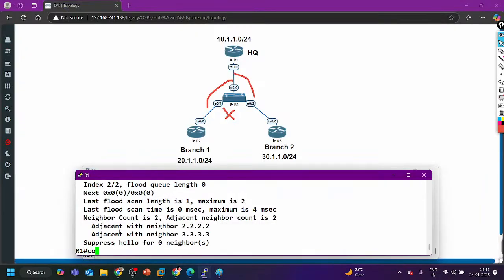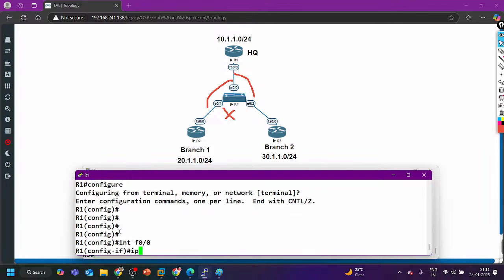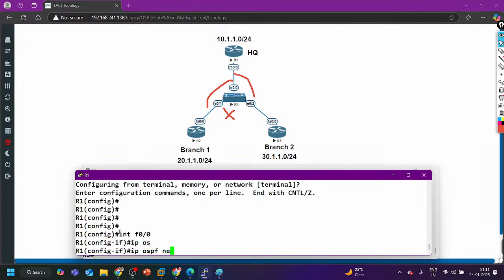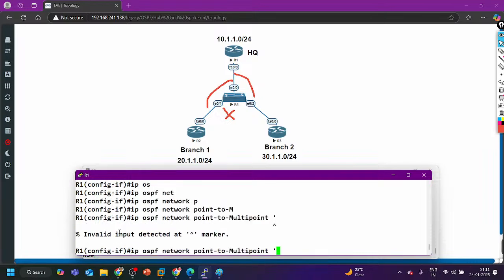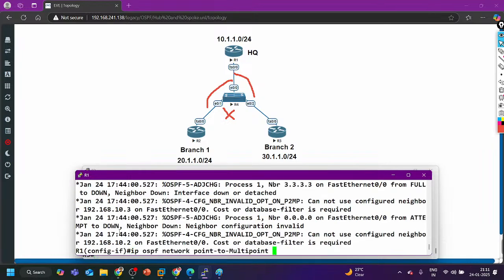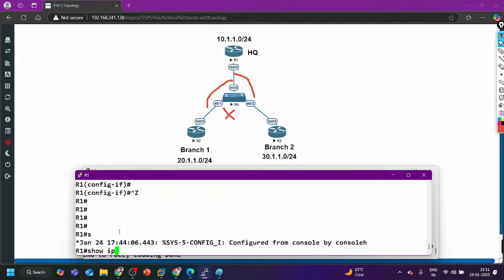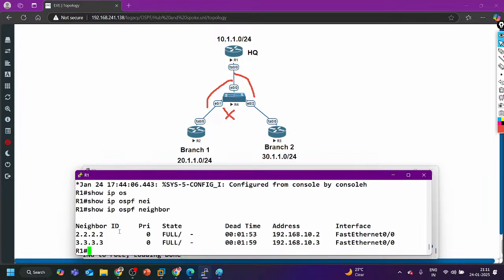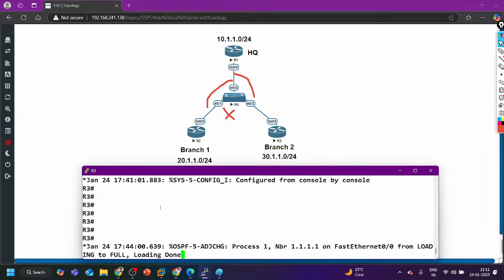On router number 1, config T, interface F0/0, IP OSPF network point-to-multipoint. Okay, and show IP OSPF neighbor. Now there is no DR, no BDR. Good.